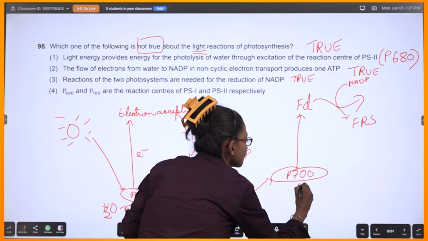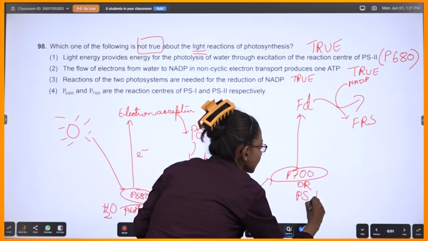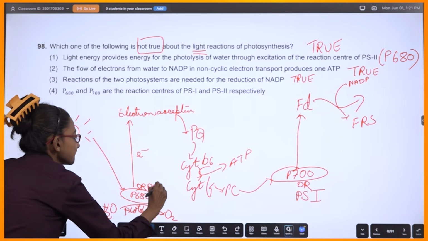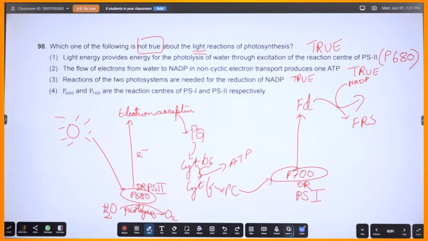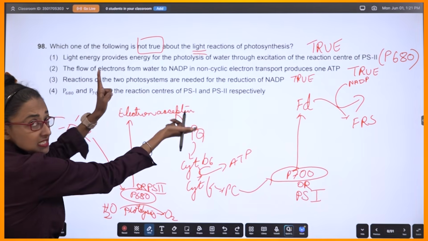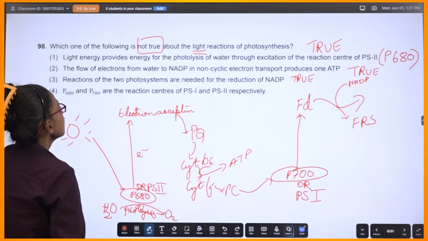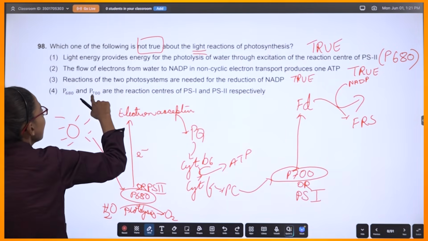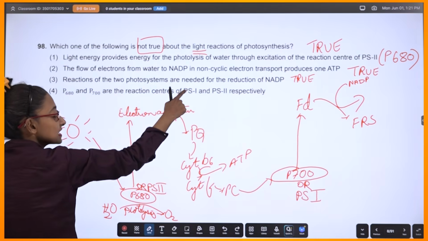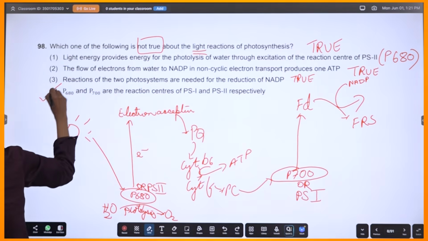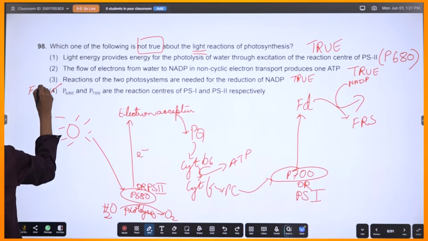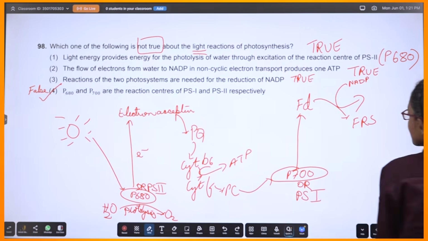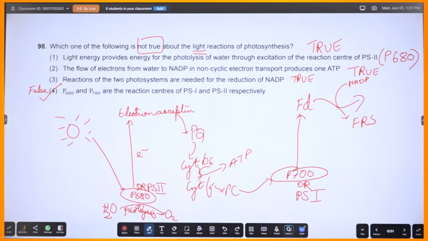No, no. This is PS1 and this is PS2, and they have given it by flipping it. 680 should be PS2 and P700 should be PS1. They have flipped it, so this one is false. So the fourth option should be the answer for this question. Do you get me? Fine. Let's move on.